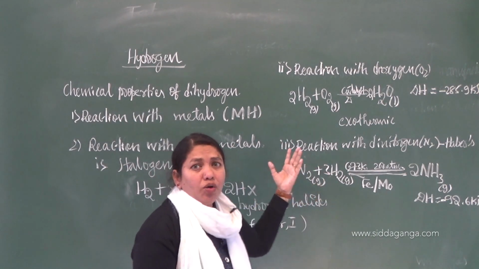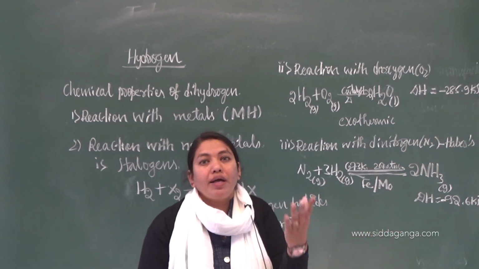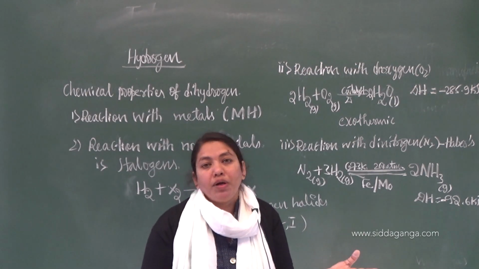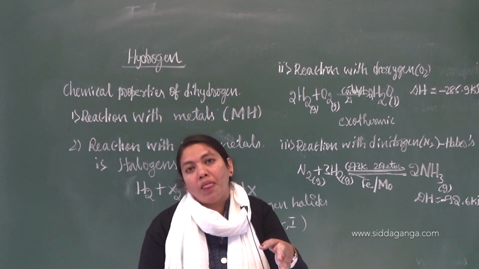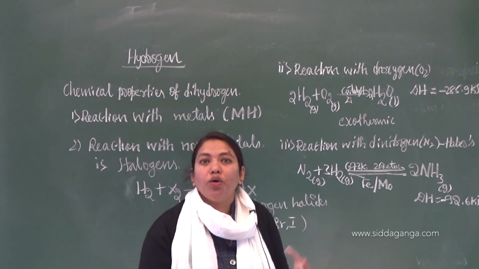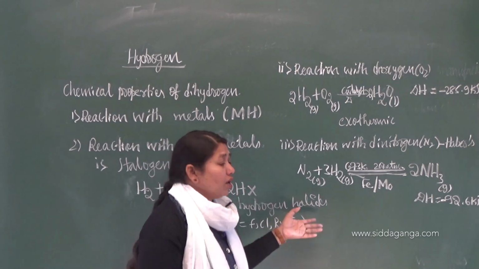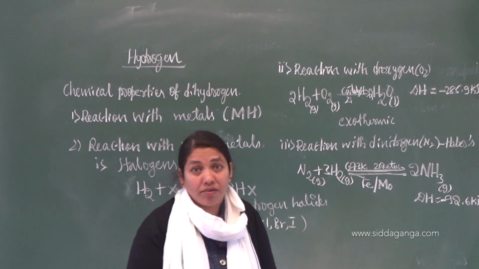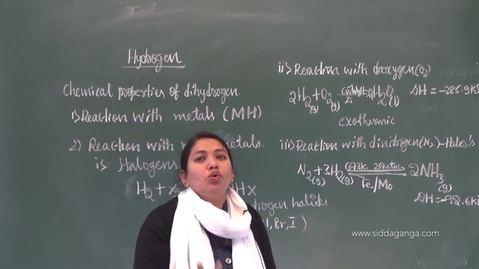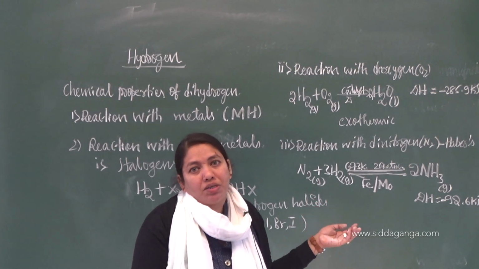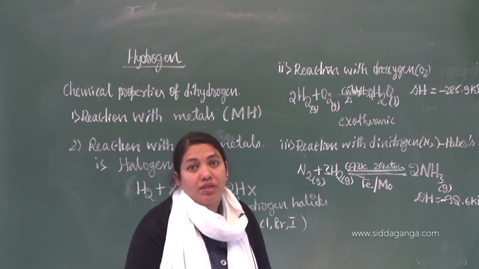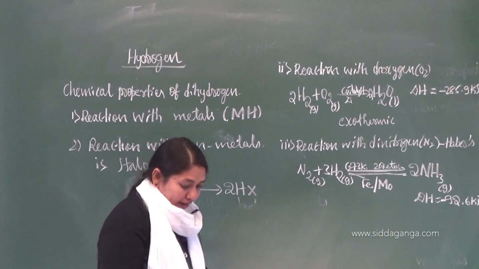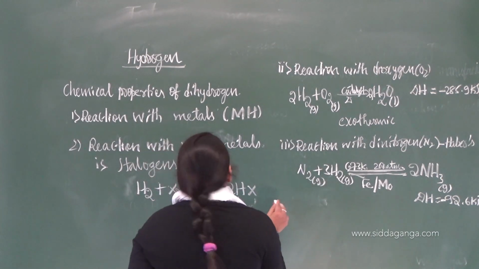Similarly, you can write reaction with sulfur also, that is H2 plus S gives H2S, hydrogen sulfide, or with carbon, also a non-metal, C plus H2 will give CH4, hydrocarbons, like that. Any of the non-metals you can take. It will react with dihydrogen, because dihydrogen will combine with any of the elements except zero group elements. That's why you are going to get a variety of products here. Understood this one?